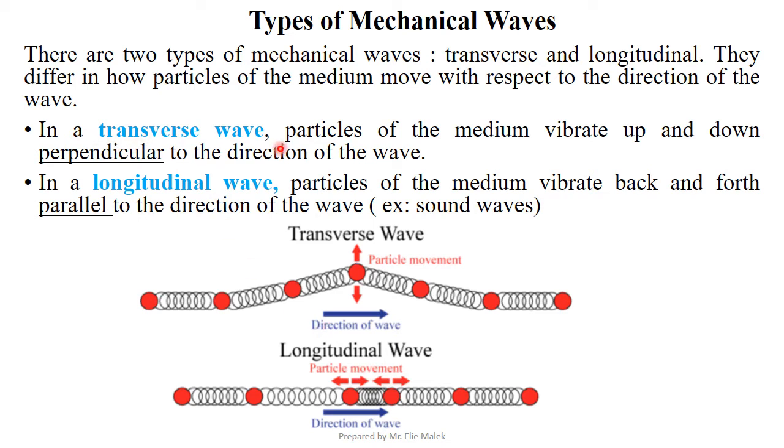So, in a transverse wave, particles of the medium vibrate up and down perpendicular to the direction of the wave. In a longitudinal wave, particles of the medium vibrate back and forth parallel to the direction of the wave. A typical example of a longitudinal wave is the sound wave.